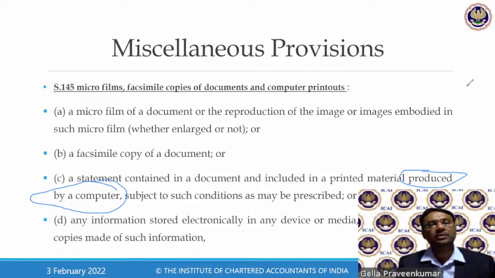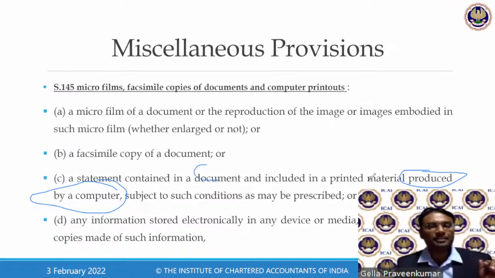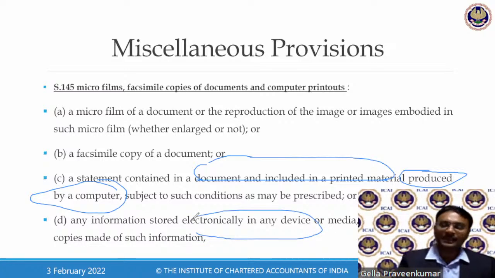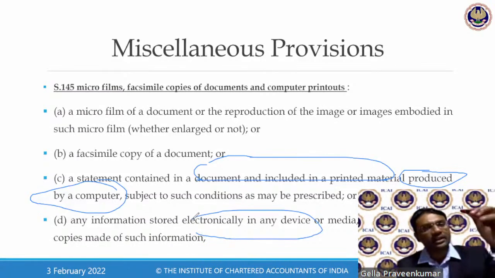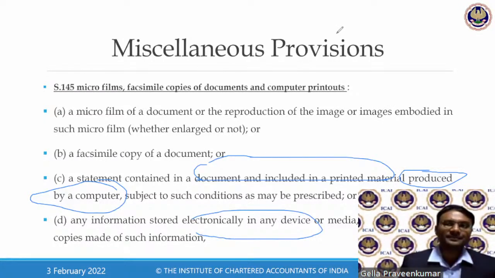Now, if you recollect, whenever an inspection happens, they say, look, I'm going to take back the hard disk. The officer will take the hard disk to retrieve the data from it. Why? Any information I retrieve from the computer comes and proves as evidence. Any document which is printed material from a computer, treat it to be evidence. Any information stored electronically in a device. In the process of search and seizure, there was a locker. In the locker, I get a pen drive like this. They say, look, this is a document. Any information stored in the device can be called information. Moving further.